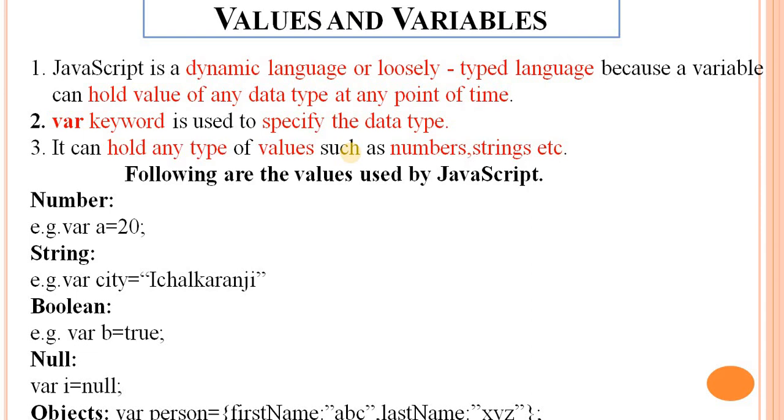Next is object. An object is an instance through which we can access the members. For example, var person is equal to firstName equal to ABC and lastName equal to XYZ. Here person is the object, and by using the dot operator we can access the first name and last name.